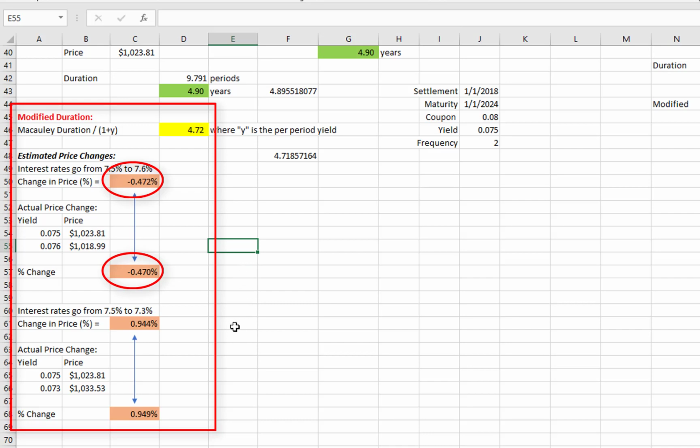If we look at another example, what happens if interest rates go down, in this case 20 basis points, starting from 7.5% going down to 7.3%? We use modified duration here, and my estimated price change is going to be an increase in price of 0.944%. The actual change, when we stick in and do all the math, we get an actual increase of 0.949%. So again, very close for small changes in interest rates.